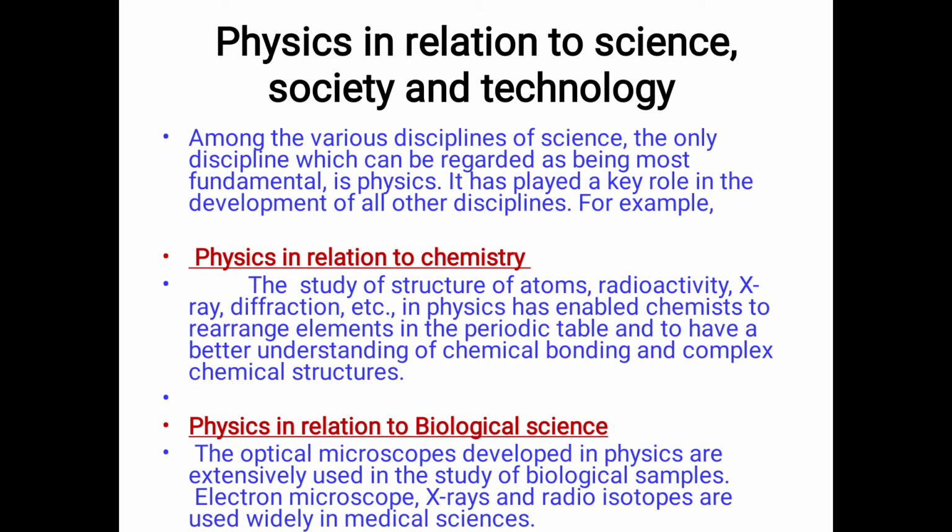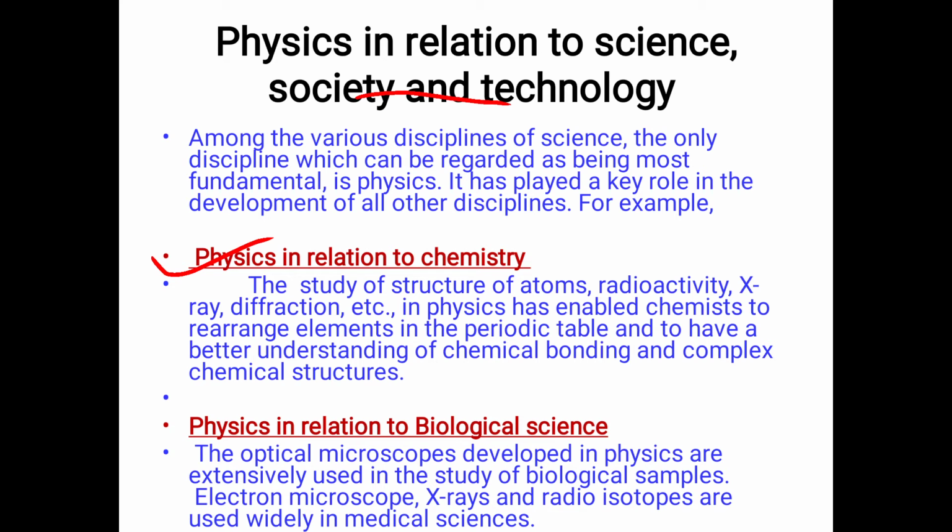Next, physics in relation to science, society and technology. Among the disciplines of science, the one which can be regarded as the most fundamental is physics. It has played a key role in the development of all other disciplines. For example, physics in relation to chemistry.